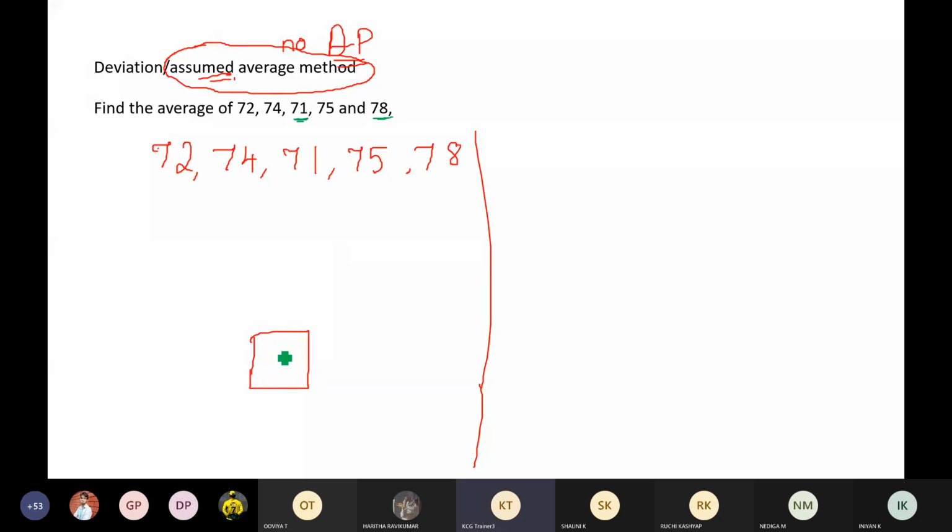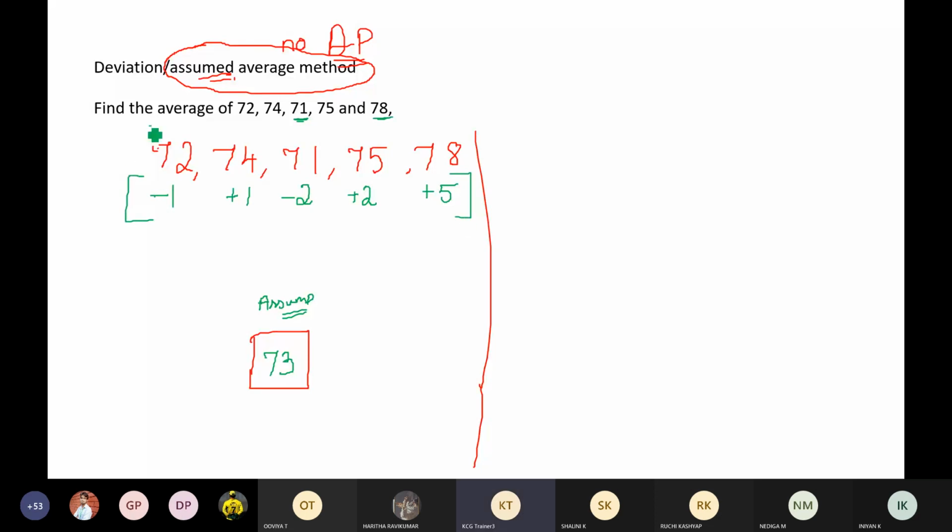Okay, let's take 73. Tanuj says 73. I'll start with 73. So compared to 73, 71. Compare the assumed average. So this is my assumption, the assumed average. Compare this assumed average with each of these numbers. If I compare it with the first number, I can say this is 1 less than my assumed average. This is 1 more than my assumed average. This is 2 less. This is 2 more. This is actually 5 more than my assumed average. Correct?